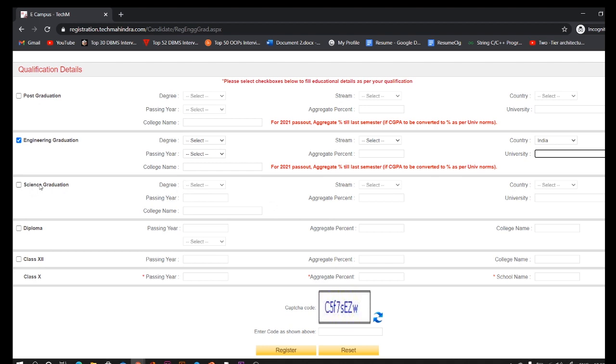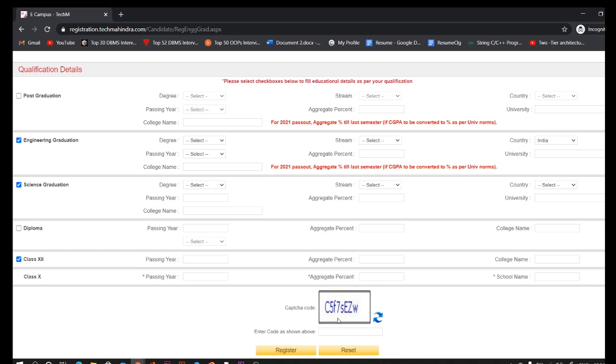Next, here, if you have done any science graduation, you can mention it here. If you have done diploma, then mention your passing year, aggregate percentage, and college name here. Next, this is mandatory. If you haven't done diploma, then you should write your 12th percentage, passing year, and college name here. Next, you have to mandatorily write the class 12th passing year, aggregate percentage, and school name.